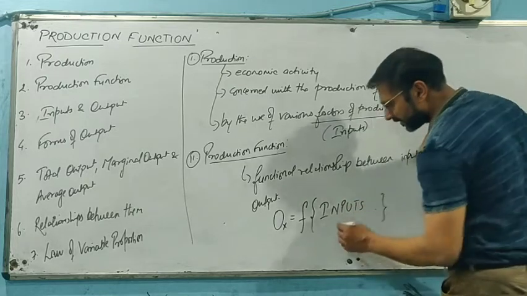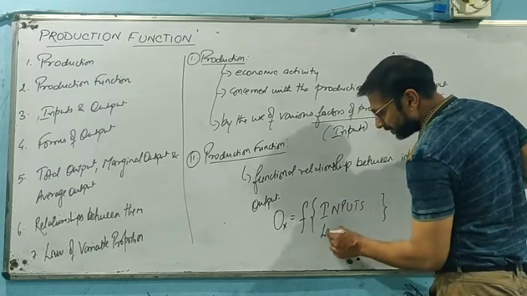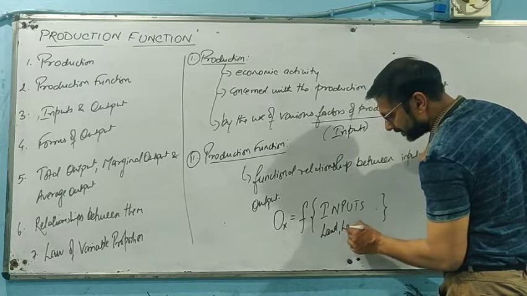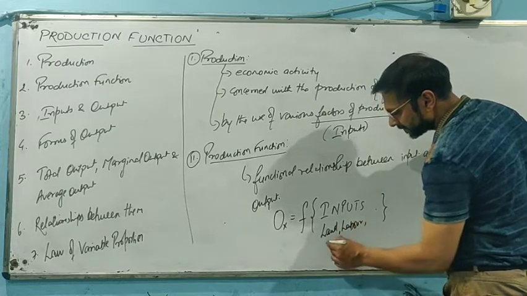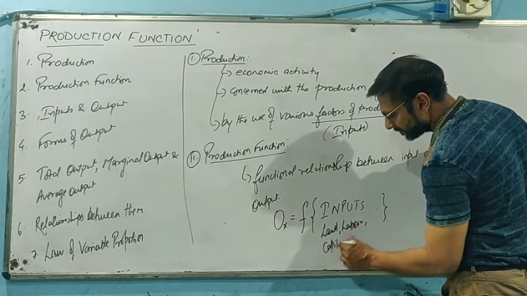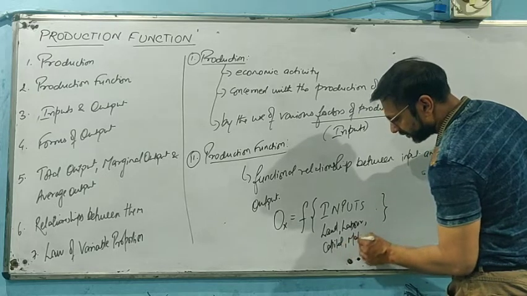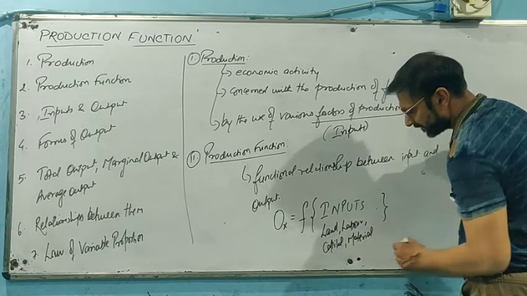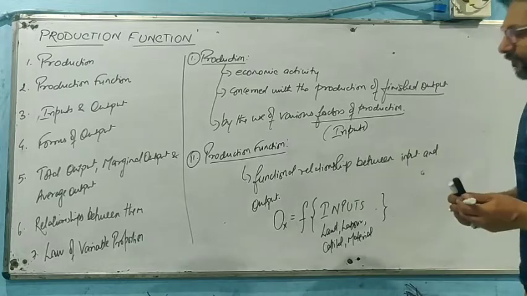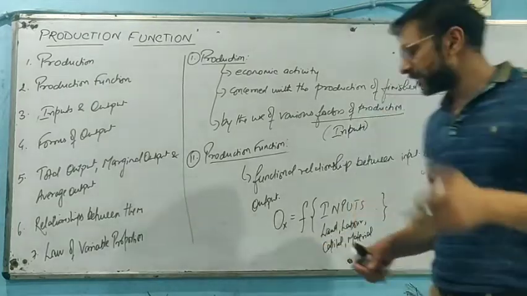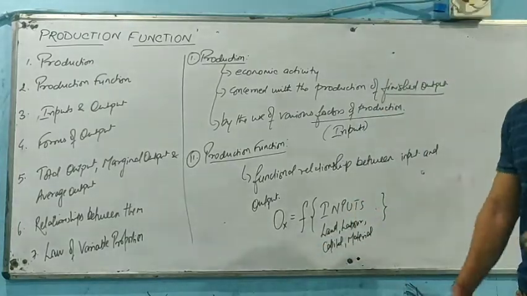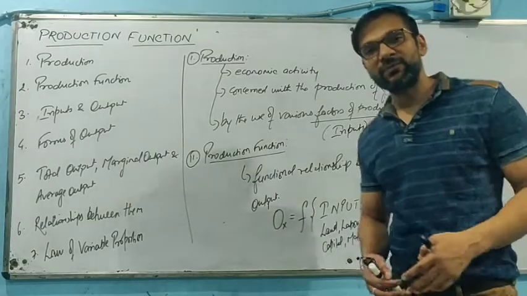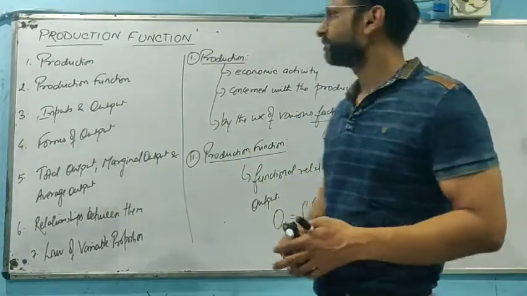And inputs we can say are land, labor, capital and material, or raw material and so on. Preferably in this chapter we are going to study input in these forms only, although there are many other forms that we are going to study in your higher education.